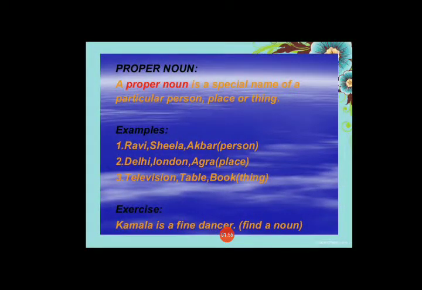Next type of noun is proper noun. A proper noun is a special name of a particular person, place or thing. Proper nouns are a specific name of person, place, animal or thing. Some examples are Ravi, Sheila and Akbar, examples of person. Delhi, London and Agra are examples of places. Television, table and book are examples of things.